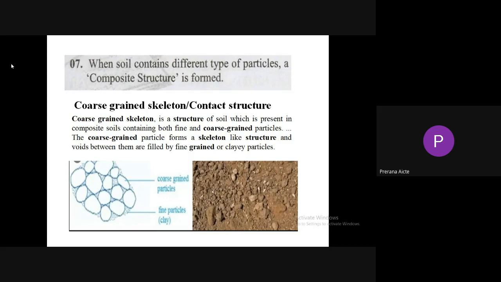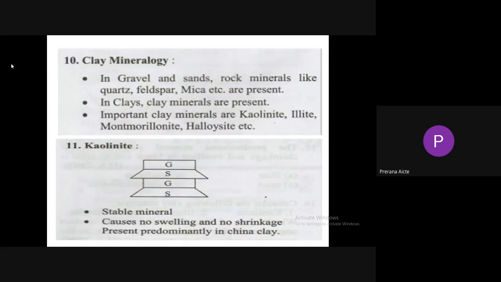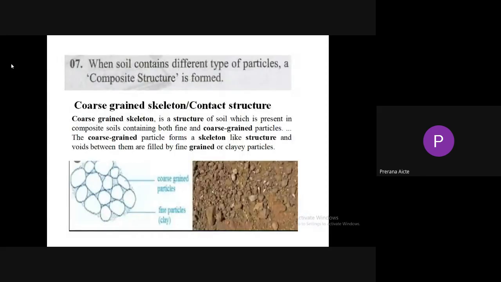One is coarse grained skeleton and clay matrix structures. So coarse grain skeleton is a structure of soil which is present in composite soils containing both fine and coarse grain soils. They are formed in mixed soil, or the soil which contains both fine grain and coarse grain particles. The coarse grain particles form a skeleton-like structure and voids between them are filled by fine grain or clayey particles.